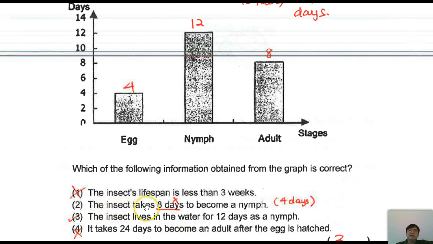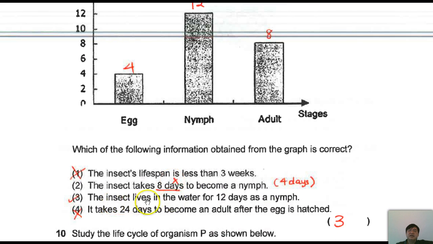Number 2, the insect takes 8 days to become a nymph. Why would people like to answer this? Because they thought 12 minus 4 is 8. The difference is 8, right? This is not right. This is not how you should read the graph. Over here, it takes about 4 days. After being an egg for 4 days, it becomes a nymph. Okay, it is 4 days here, not 8 days.